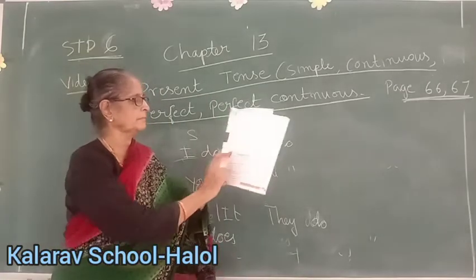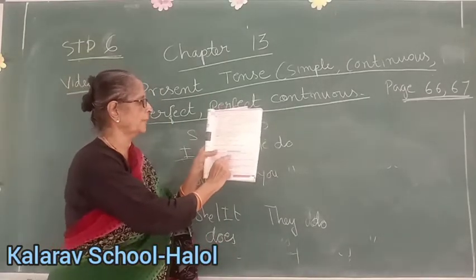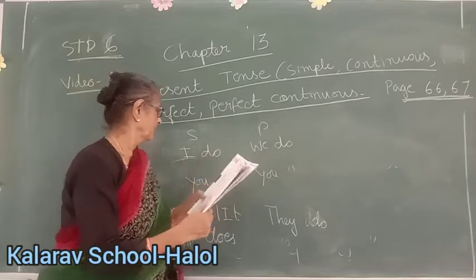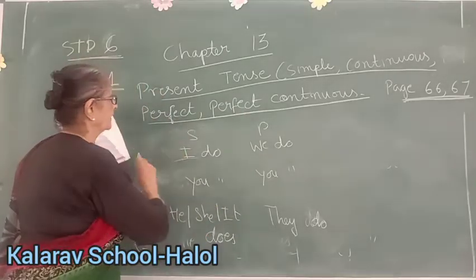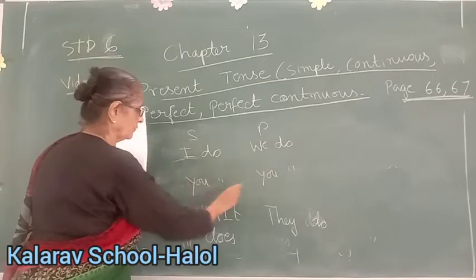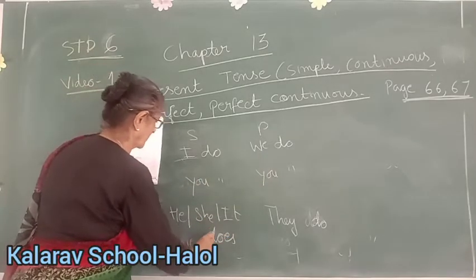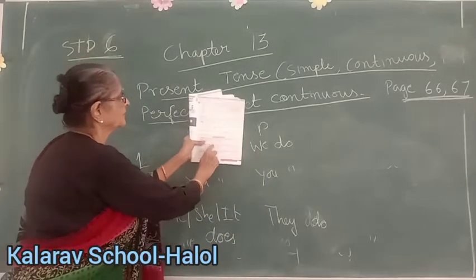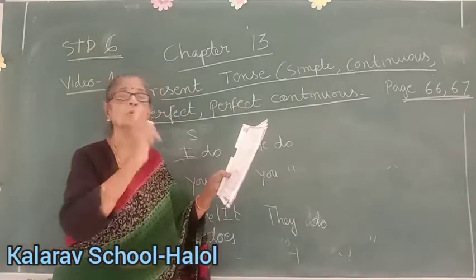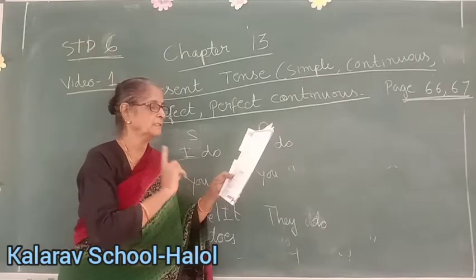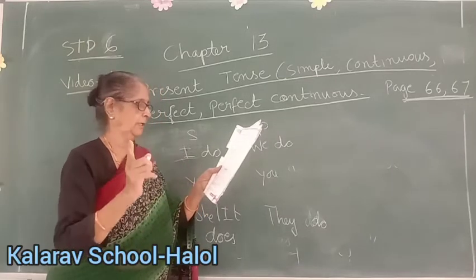See. The girl does not play with a ball. Now here I want to show you where to use do and does. I do, we do, you do, you do. He, she, it does. Now the girl, so does. If you want to change it into negative, we will add not to it. The girl does not play with a ball.